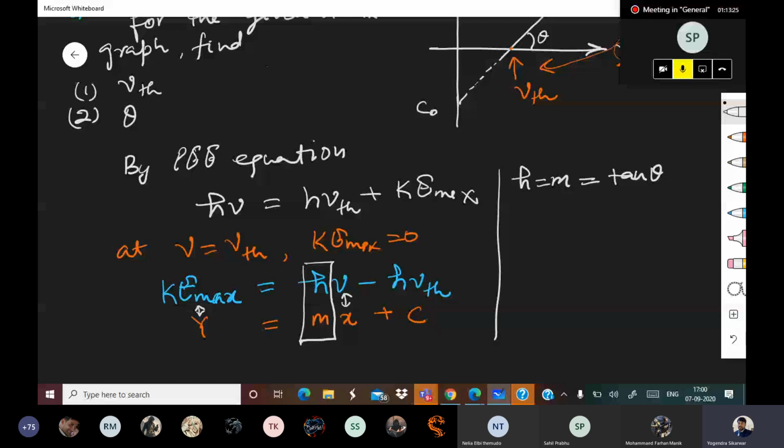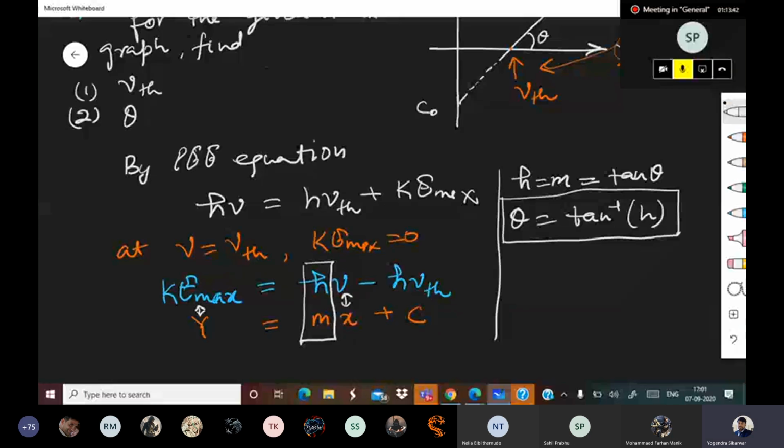So theta is equal to tan inverse h. Any doubt, any question? Good. Now, theta is equal to tan inverse h.